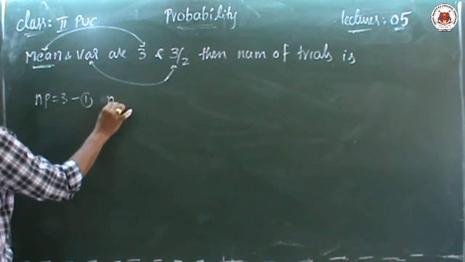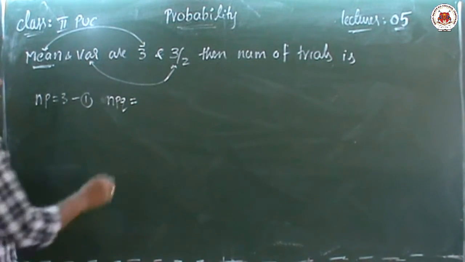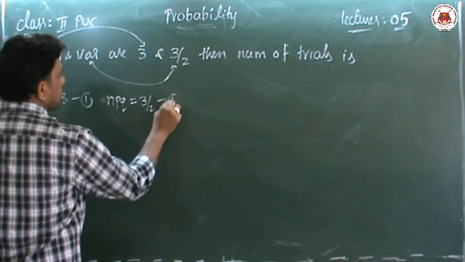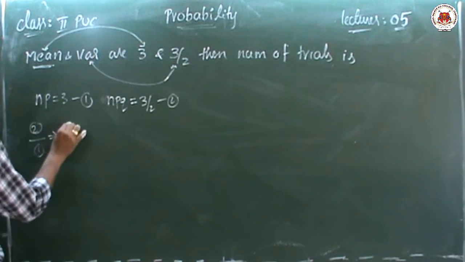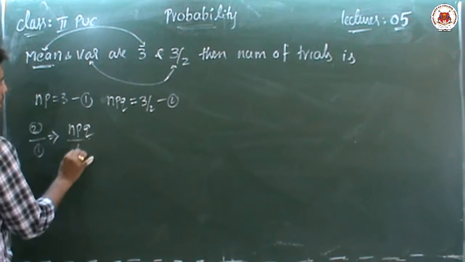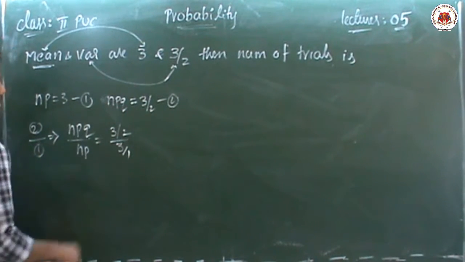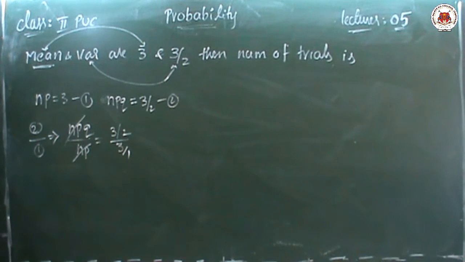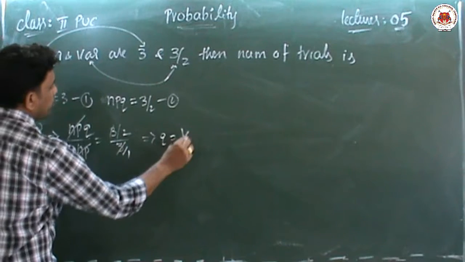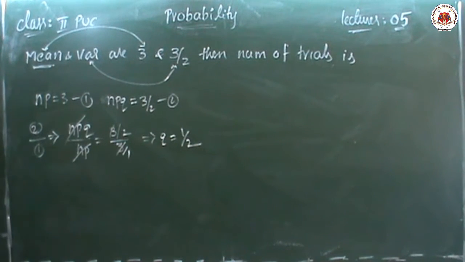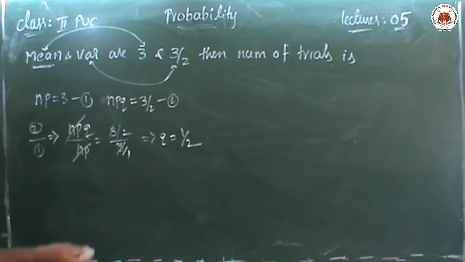Variance means NPQ. This is called variance. So NPQ equal to what is the value? 3 by 2. This is the second equation. We know, second equation by first equation. Right? Just now we did it. So NPQ by NP is equal to 3 by 2 by 3. Nothing is there means by 1 is there. NP is cancelled. Then here 3 also will get cancelled. What is the Q value? Q value is 1 by 2. 3 by 2 divided by 3 is nothing but 1 by 2. 3 cancel, and Q value is 1 by 2.